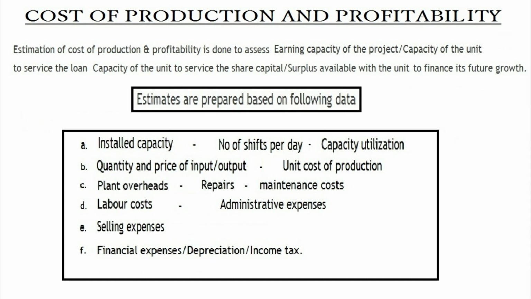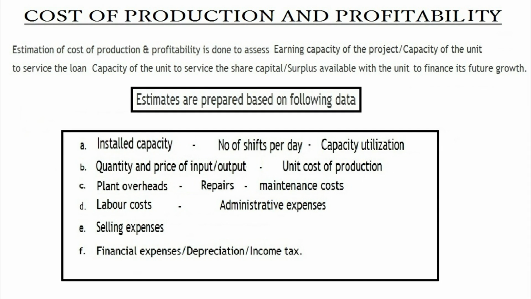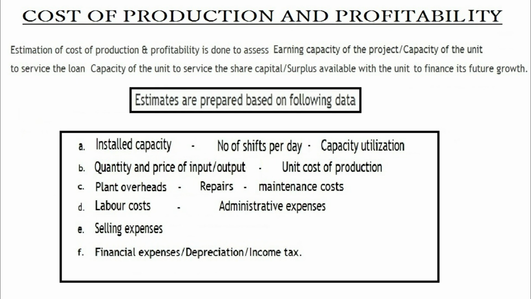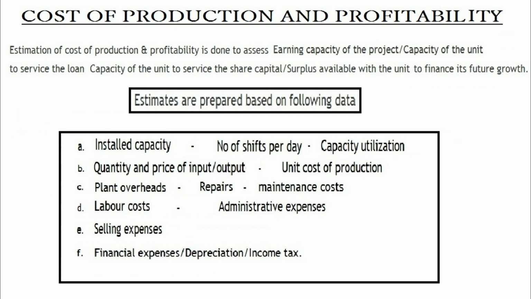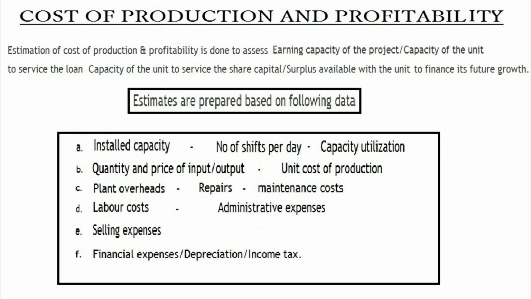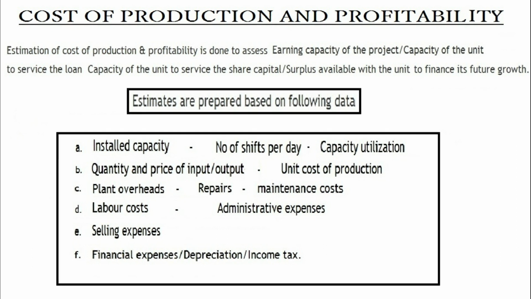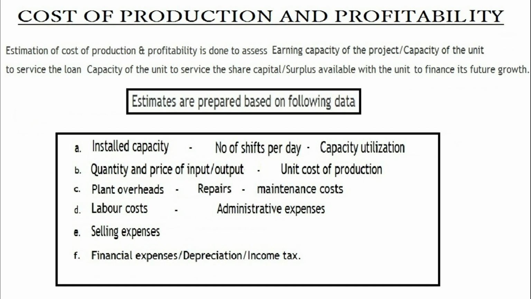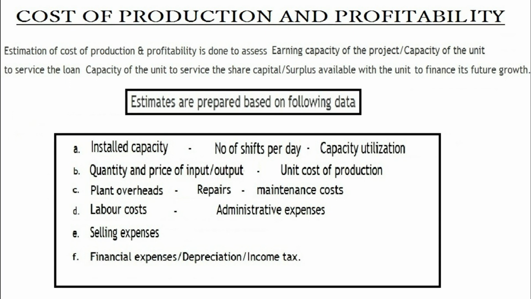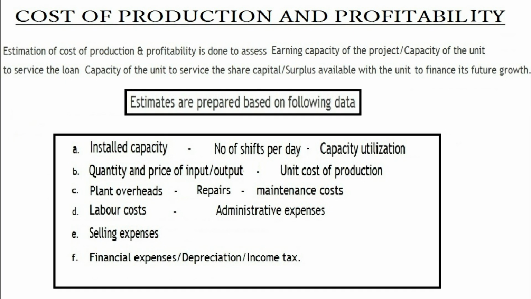These are installed capacity, that is number of shifts per day, capacity utilization, quantity and price of input to output, that is unit cost of production, plant overheads, that involves repairs, maintenance cost, labor cost, that involves administrative expenses, then selling expenses, then financial expenses, depreciation, income tax, etc.